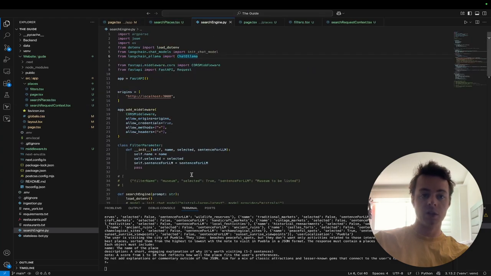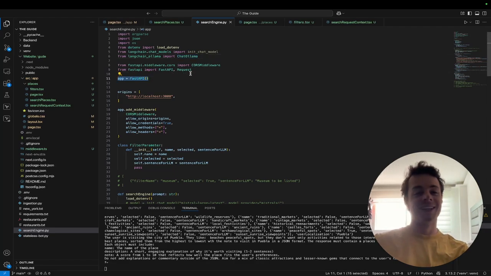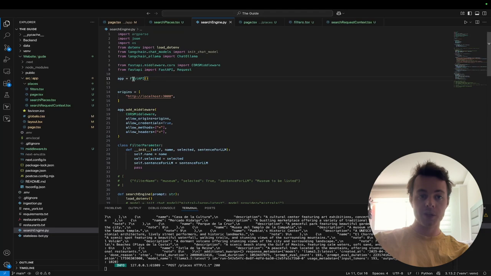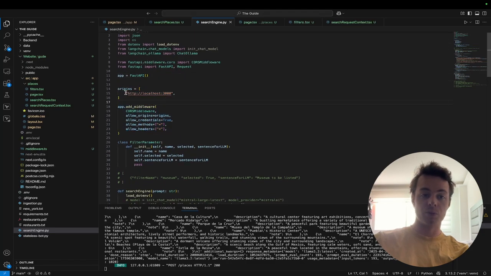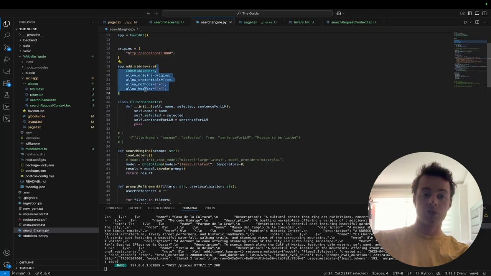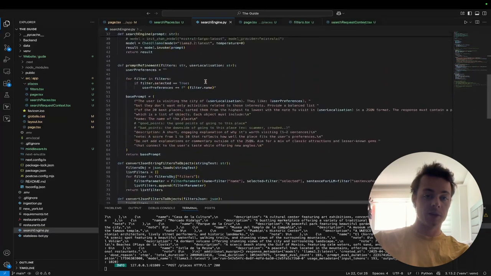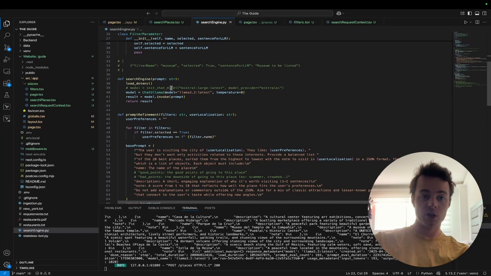in Python. Like I said, it's a chatbot that I already have done, but I discovered this little FastAPI that, like its name says, creates fast APIs. That's very good. I never knew about this. Just by doing this, here it's to update the CORS. So you just have to put the origin, which is my front end. Here the CORS with the headers and the methods allowed. And so here is my chatbot with the search engine.